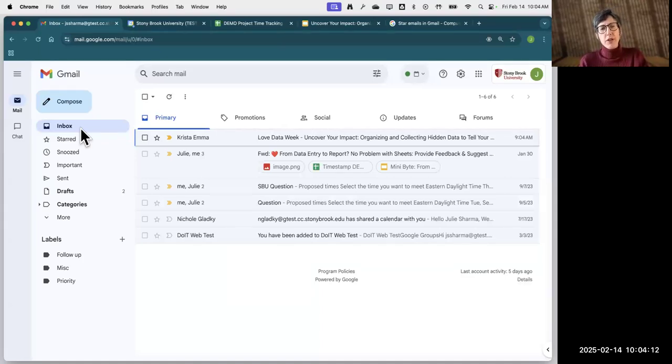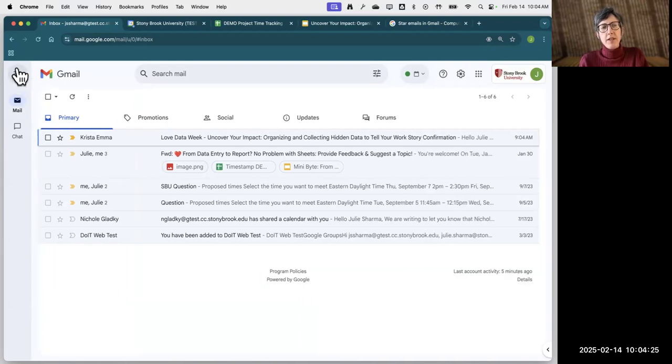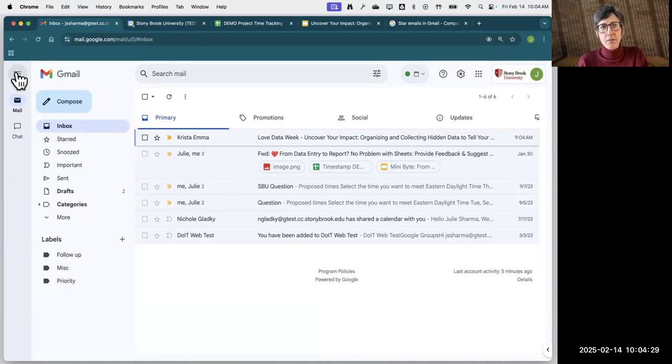So the first thing we're going to do to help gather the information that's in our email is create a label to gather that stuff in. On the left-hand side, if you don't see your list of labels, you need to click on the main menu option on the top left corner. Then when you see your list of mailboxes and labels, you're going to click the plus button next to labels to create a new label.